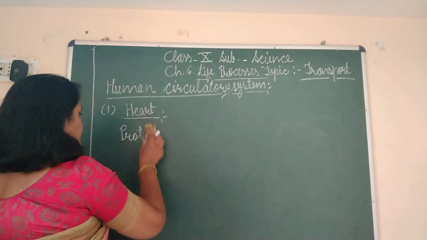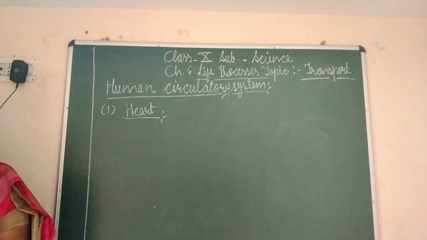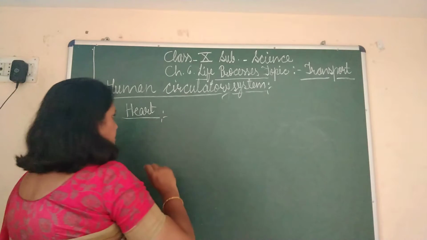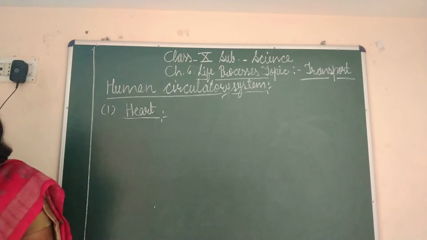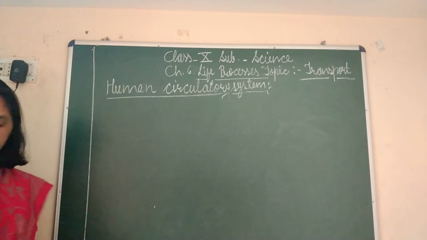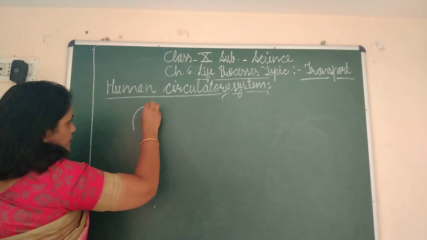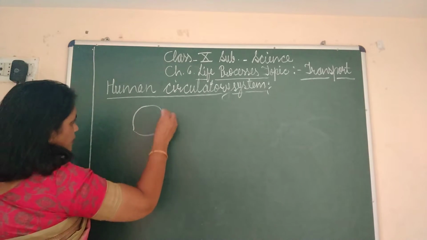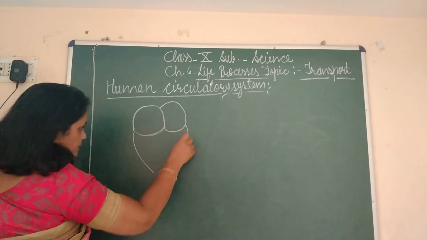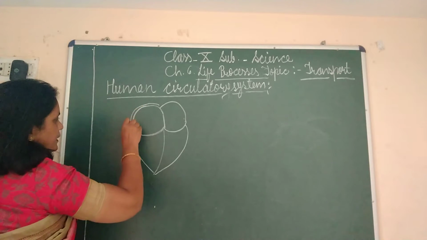Now we come to the structure of the heart. So I am going to draw a diagram here. You can also copy it, and at times you can pause the video so that you can draw it very well. So first let me tell you roughly, then we will draw the detailed diagram. Here is your heart. This is only a rough diagram that we can see from outside. Here is your pericardium.